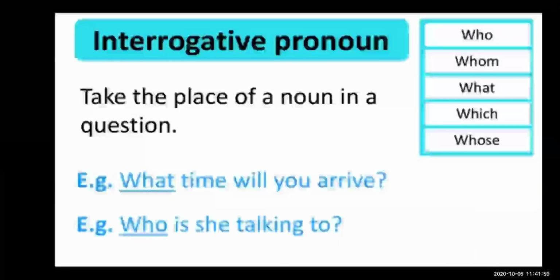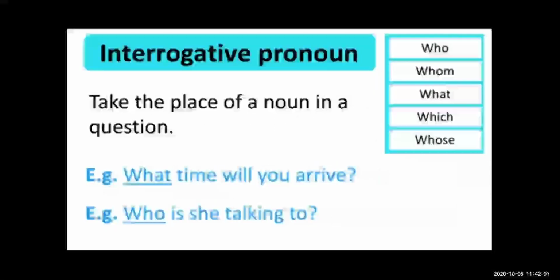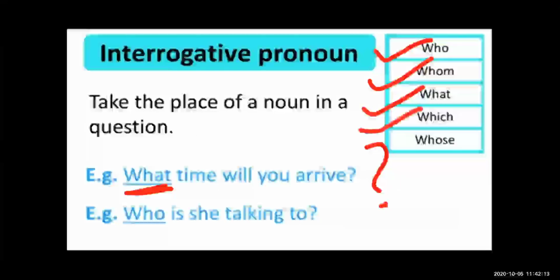So interrogative pronouns are used to ask questions. Which are the interrogative pronouns? Who, whom, what, which and whose.